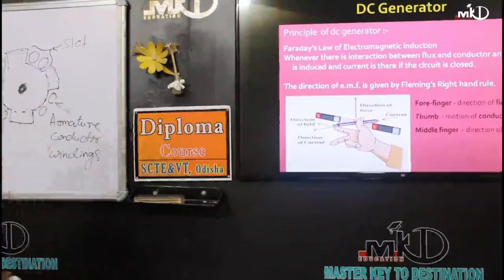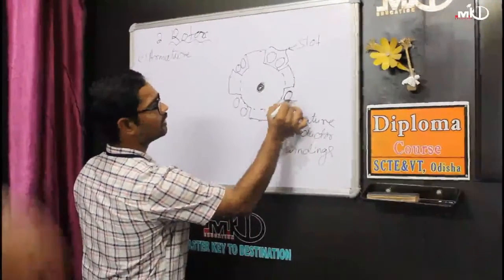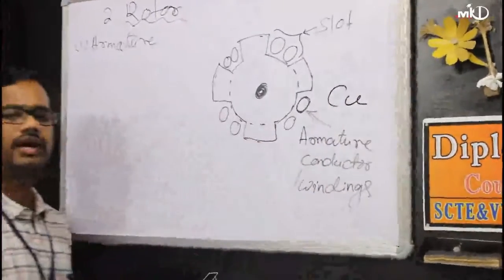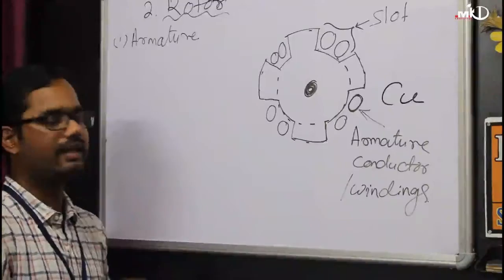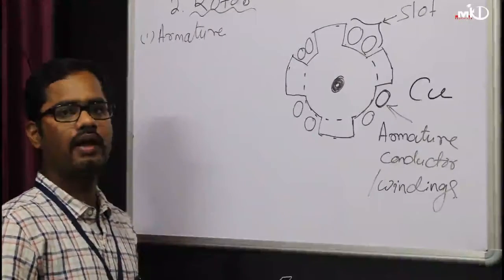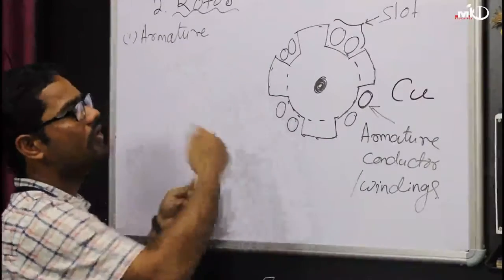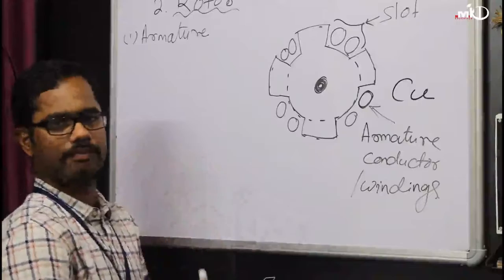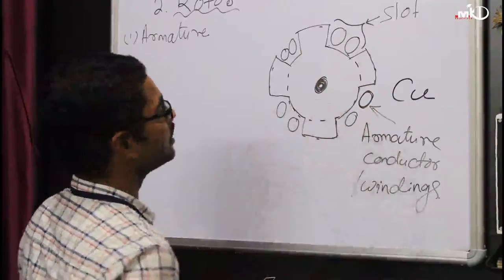So look at the conductors. This is your armature conductor. These are also made of copper, because copper is a good conductor of electricity, and copper can be bent easily, so it is easy to put inside the slot. The slot is a small gap, and inside the gap you have to put the conductors. So this is the slot, and this is the armature conductor.